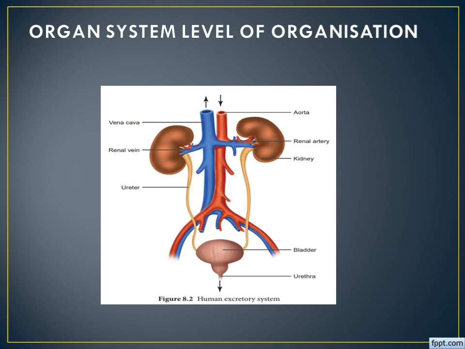So this type of animals consists of organ systems. Understand? So based on that, animals will be classified, right? That is levels of organization, whether it is a cellular level, or a tissue level, or an organ level, or an organ system level. Is that clear? Let us go for the next one.